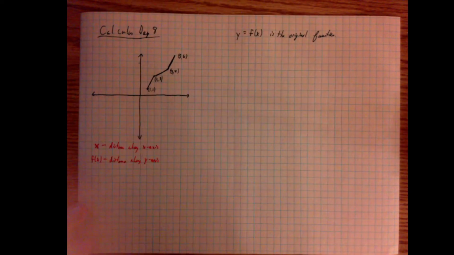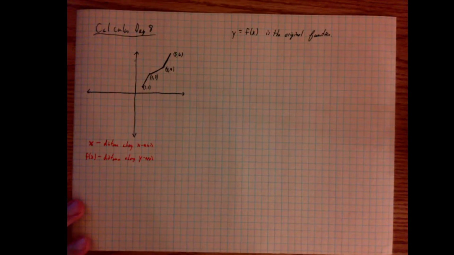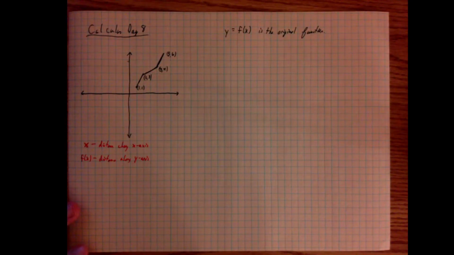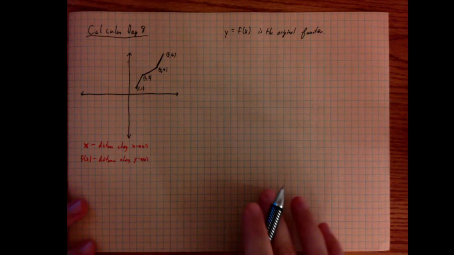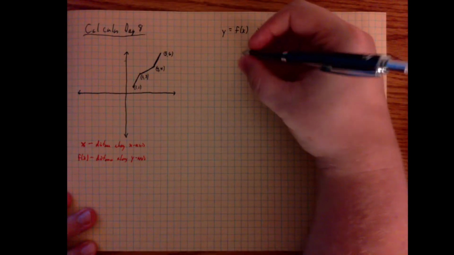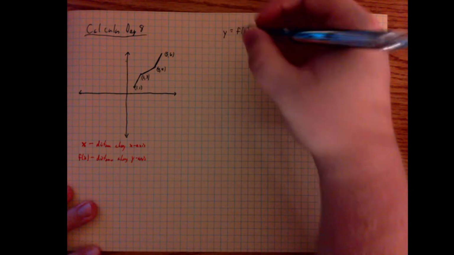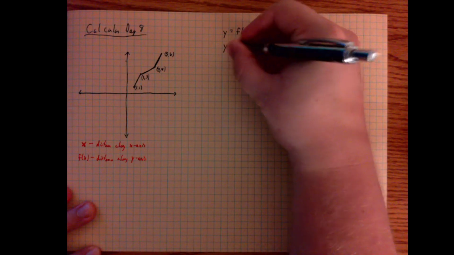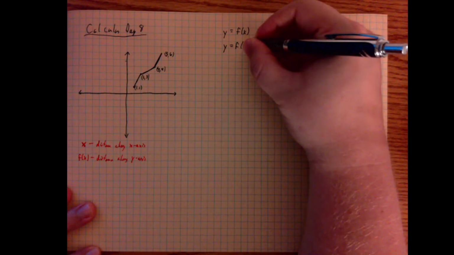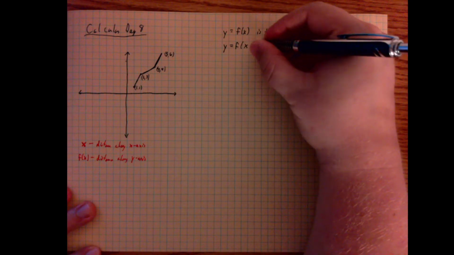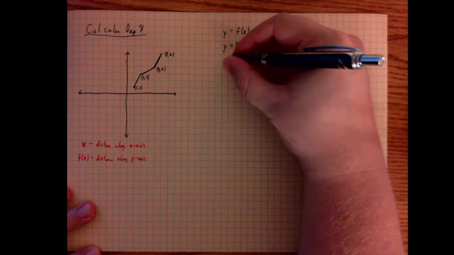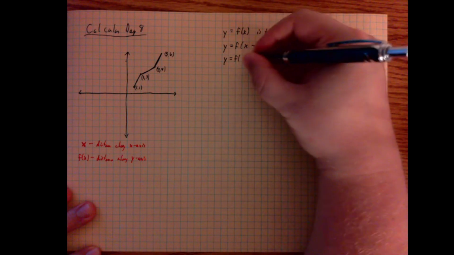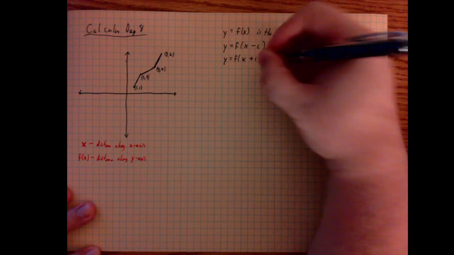Let's look at this. There are some really common transformations. In fact, there's actually a full list of them. I'm going to make the full list coming on the paper. And we're going to look and see how we can take that list and look at this picture. So let's see our list. So here we go. First two transformations are very similar. I'll go ahead and put them all in, I guess.